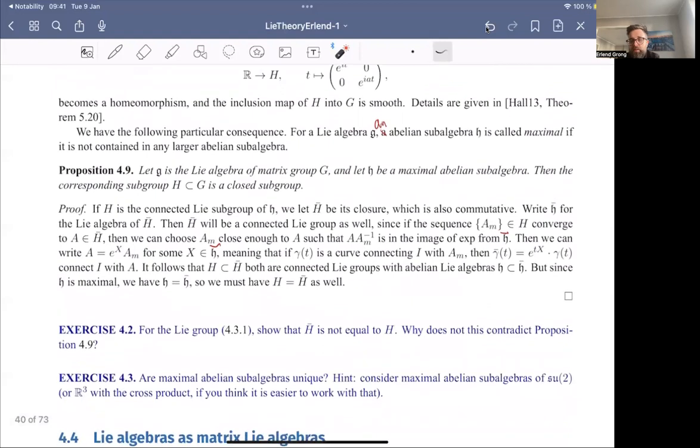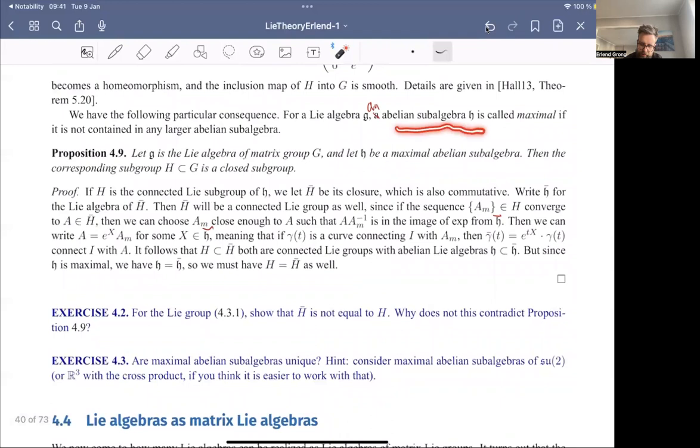In the special case where we have something called a maximal abelian subalgebra, so what is that? Well, that's an abelian subalgebra which is maximal if it's not contained in any larger subalgebra. So there's no bigger abelian subalgebra that contains it. If we have such a subalgebra, then our subgroup is closed.